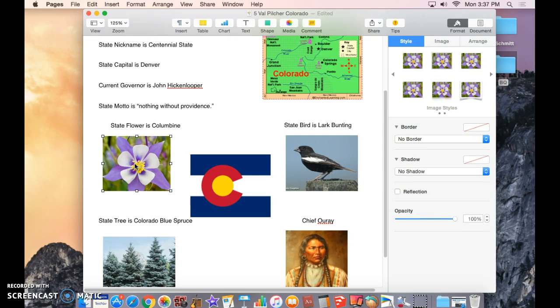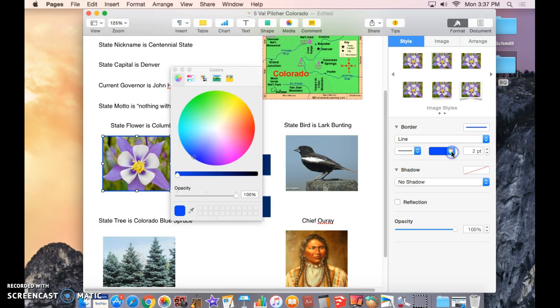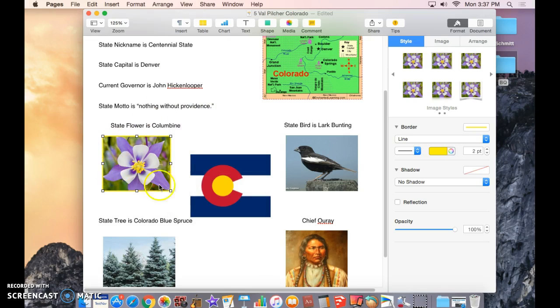So I'm going to click on my flower, and again, I want a border. I'm going to go to line, and then I think I either want yellow or purple. It's going to look really nice with my picture. I think I'm going to go with purple. Let's see what yellow looks like. And I like the yellow, so I'm going to go ahead and go with yellow and then close. Whatever is selected is the color that's going to change.